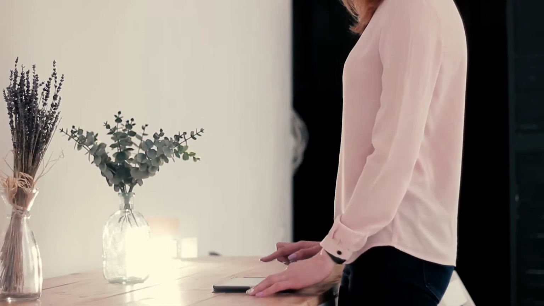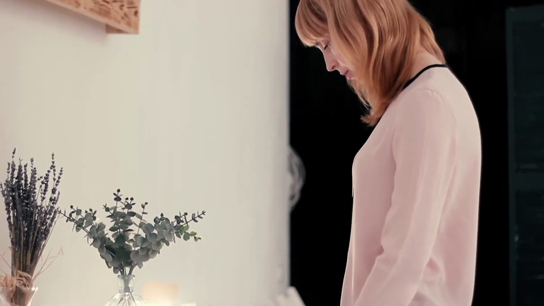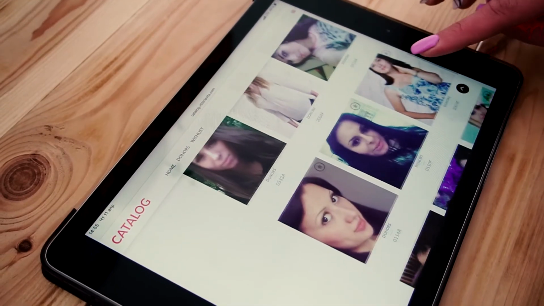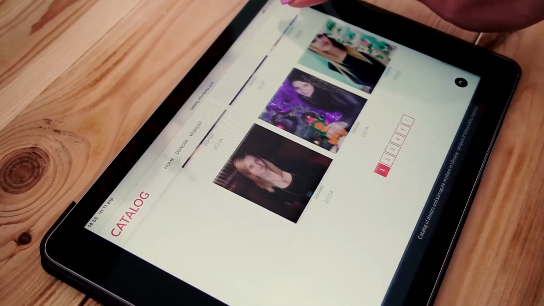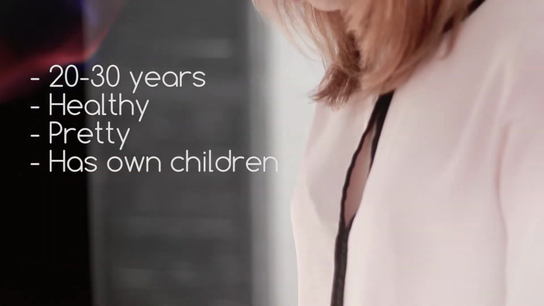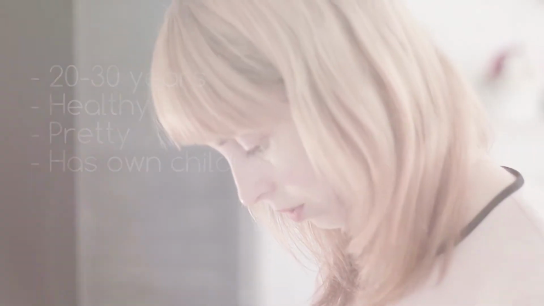How do we choose a donor? Together with the parents-to-be, we look through the different donors from our catalog. All women who are in the catalog are automatically considered ideal candidates. They are healthy and young. They are mothers themselves, which means that their eggs are capable of fertilization and can become a good embryo. We can choose a donor that looks like an intended mother. They may have a similar constitution, height, hair color, face type. And the most important is that the donor of oocytes and the surrogate mother are always different women.